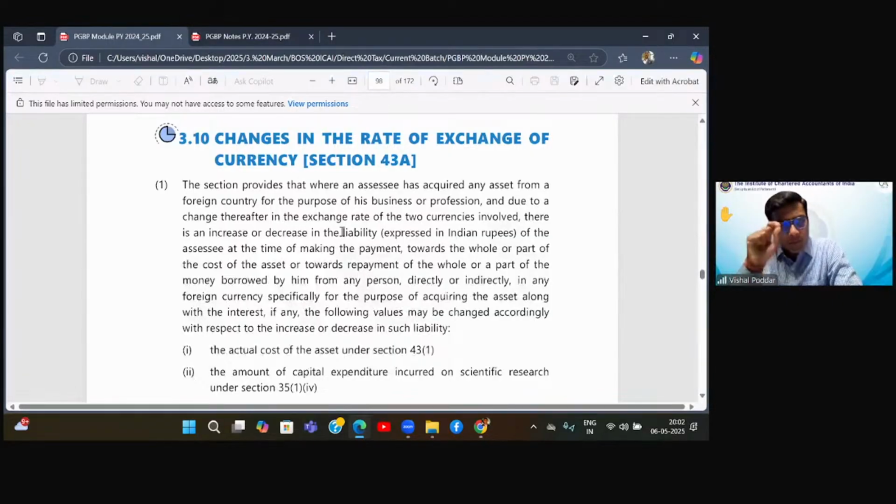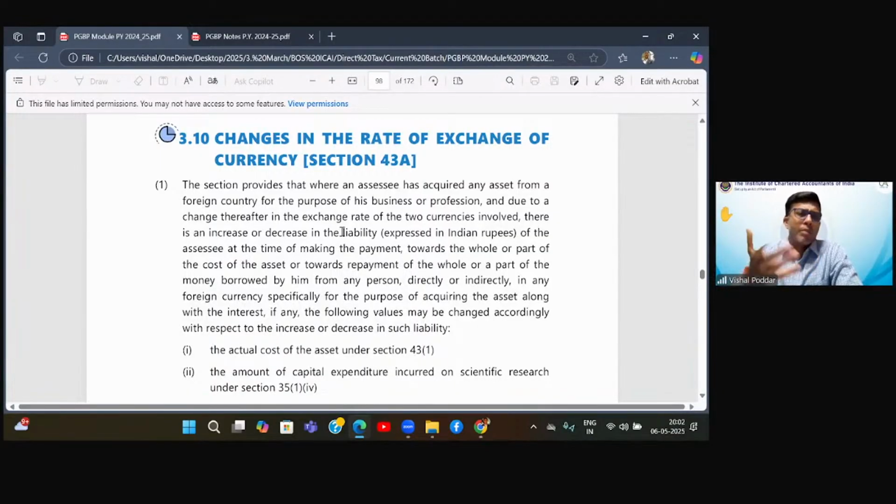Now this 43A is linked with AS 11. Which point of AS 11? That you purchased some machinery from outside India. So in our terminology, you have imported that machine, let us say for 100 crores. But this 100 crore is not rupees, it is dollars. Like now you are saying that we have given the next order for Rafale, and Russia has given us something.